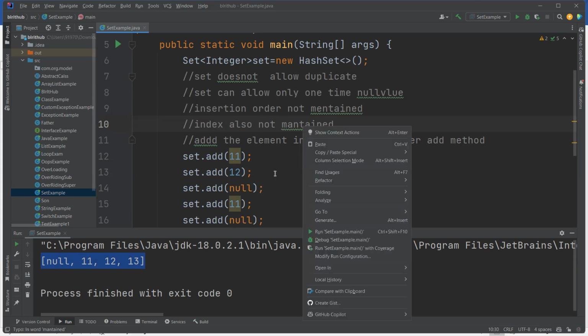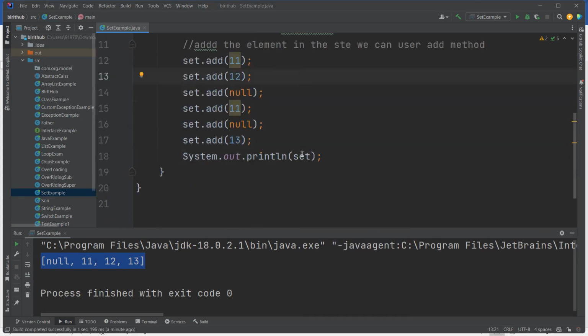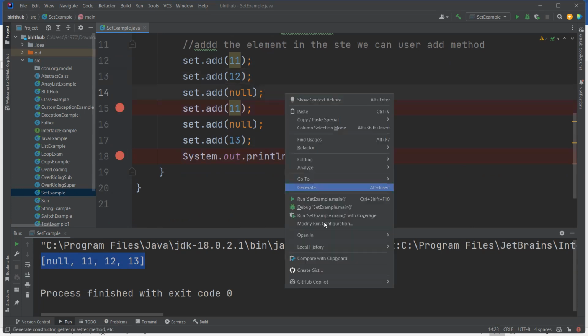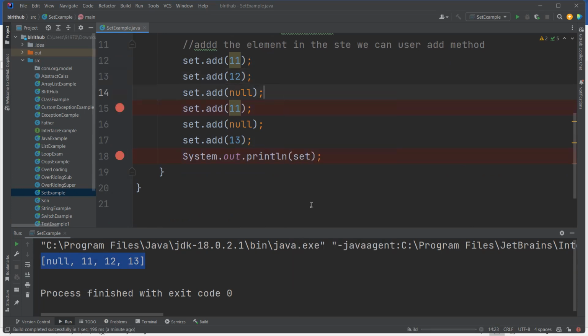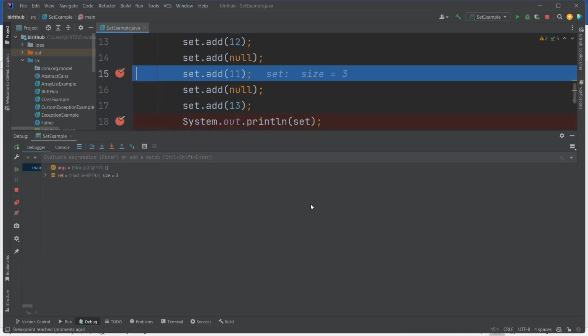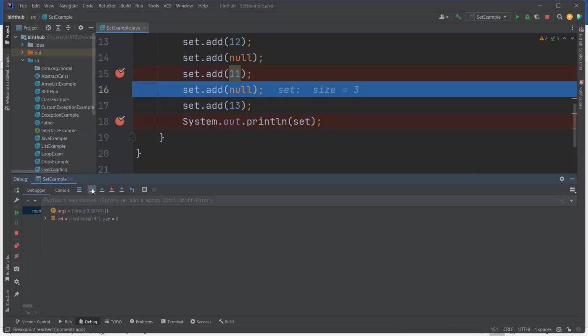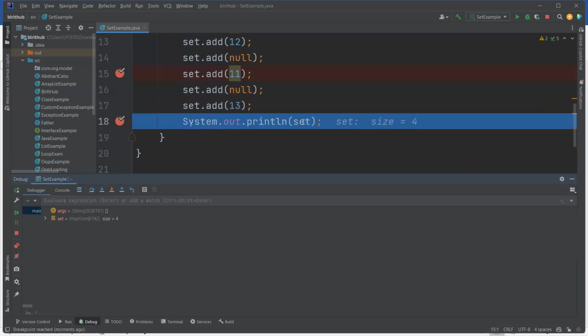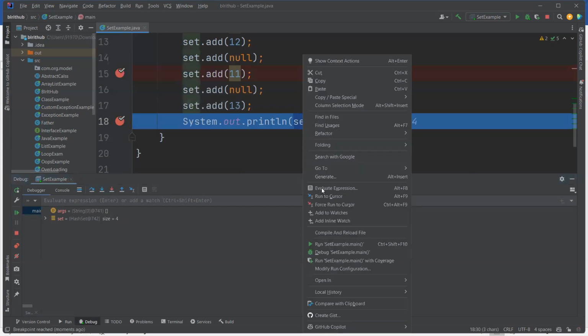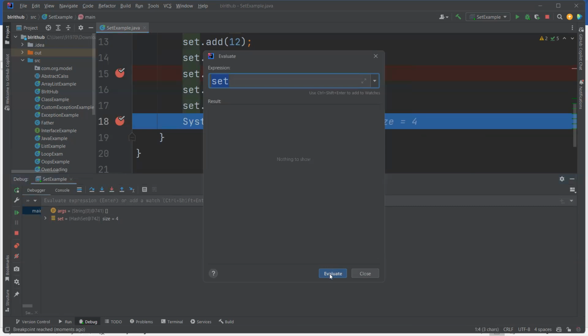Then what happened? Set does not allow duplicates. Set allows only one null value. Index also, see, there is no index. If you are in debug mode, this is a Set, go here, evaluate expression.